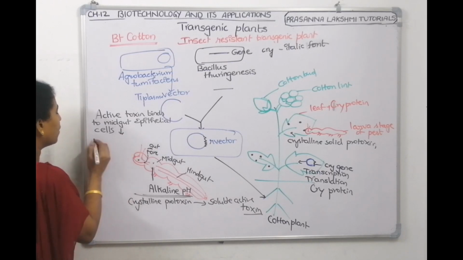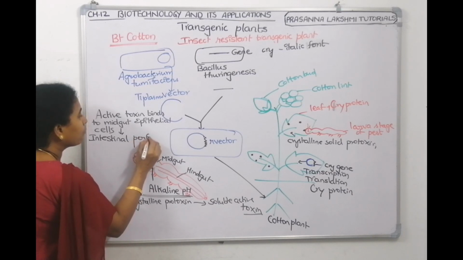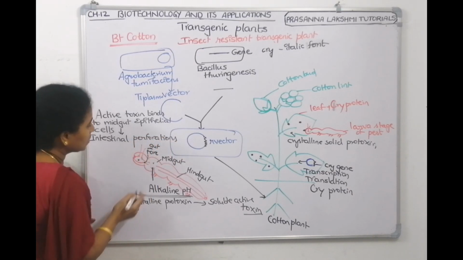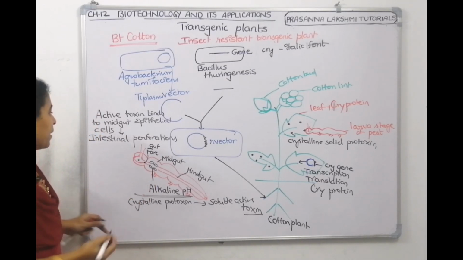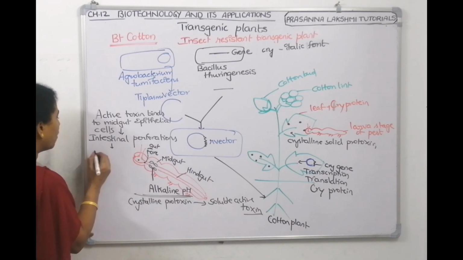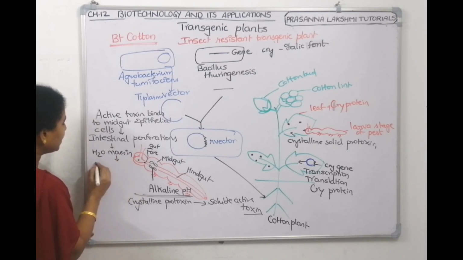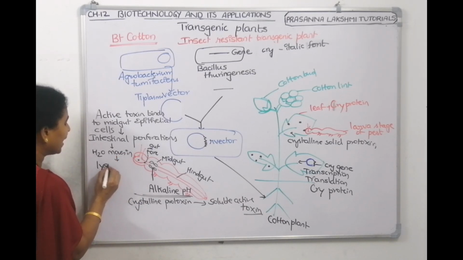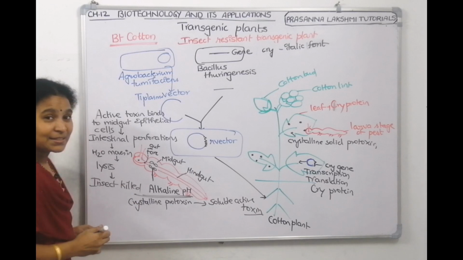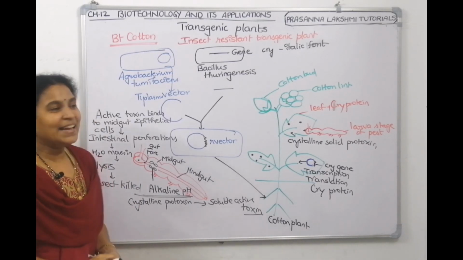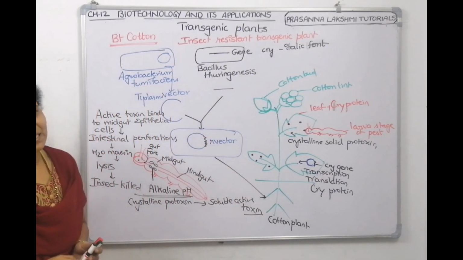As a result, the intestine has big holes. Because of these perforations, water moves in, the intestine swells, then it lyses. The insect is killed, the insect died. The plant is safe, the bud is safe, the cotton is safe. Understood? This is a technology.